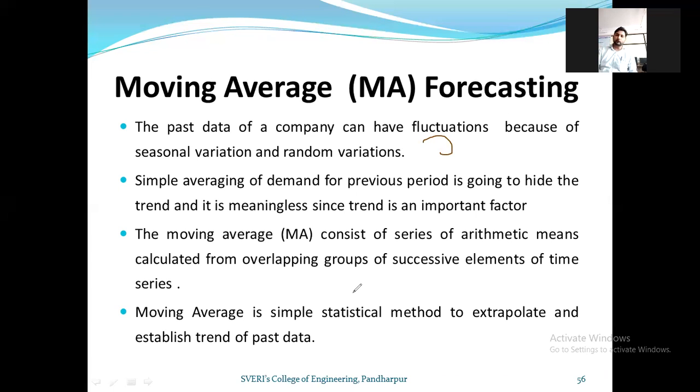You will get the forecasting, but that will not be so accurate, and it will impact your production line also. Sometimes you will produce more goods and that much demand will not be there in the market. Sometimes you will produce fewer goods but the demand for the product in the market is higher.